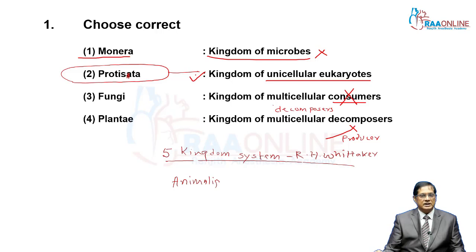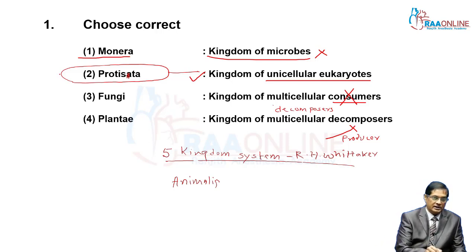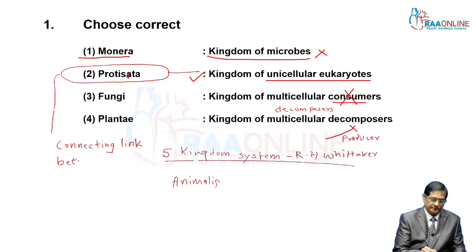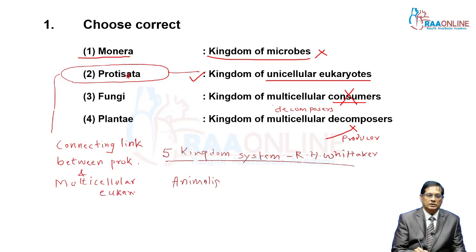Protista is also considered as a connecting link between prokaryotes and multicellular eukaryotes.